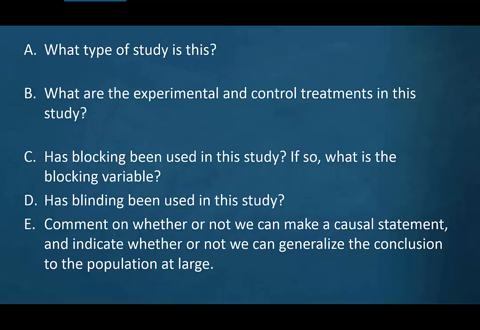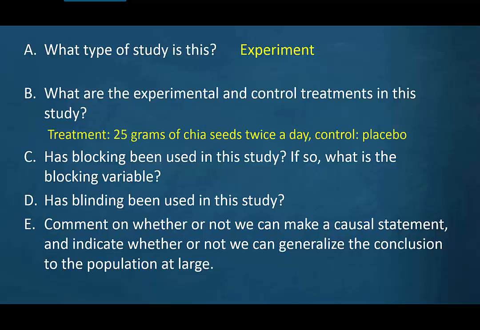What type of study is this? This was an experiment, right? There was a treatment imposed by the researchers, and the people were randomly assigned to that treatment. So what are the experimental and control treatments in this study? The treatment was the 25 grams of chia seeds twice a day, and the control group was just a placebo. Did they use any blocking in this study? And so if so, what was that blocking variable? They did, right? Blocked on gender. Has blinding been used in the study? Yes, but it appeared to only be single blind.